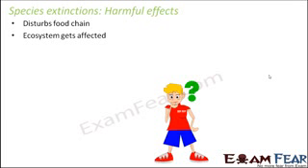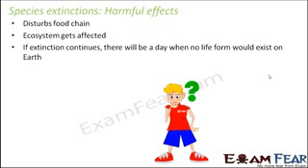The ecosystem gets affected. Now when we talk about the ecosystem, in the ecosystem we have plants, animals, microbes, plus the abiotic components like soil, water, air. And there are interactions amongst all of these, the biotic and abiotic components. Now, when out of these components, certain species become extinct, what happens? Then the dependency between the components of the ecosystem gets affected, and therefore the entire ecosystem is adversely affected, because for a productive ecosystem, it is always good to maintain a nice balance between the components of the ecosystem.